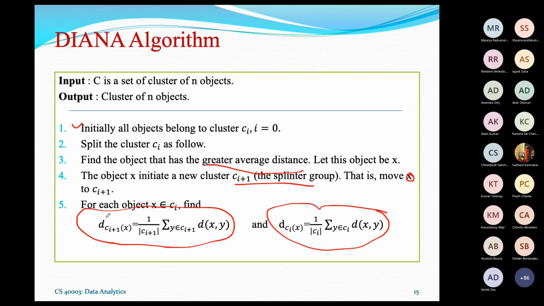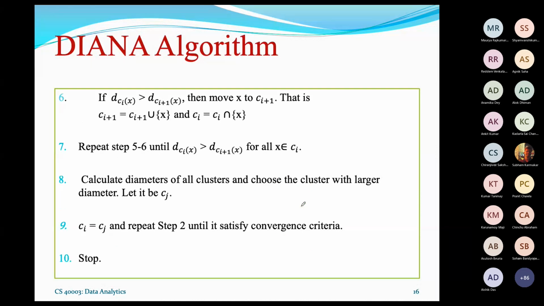In other words, it is actually the intra distance and the inter distance. Now having two distance measurements, then it is your decision. If DCI, that means if this distance is greater than this one, in case you want to take the decision based on the intra-cluster similarity or alternatively the inter-cluster similarity.